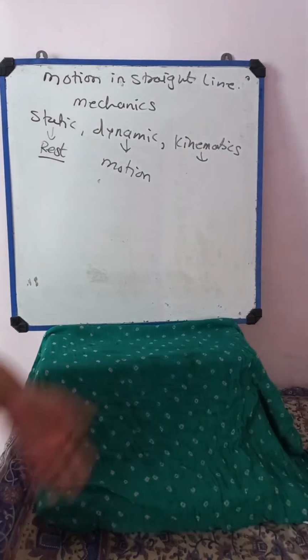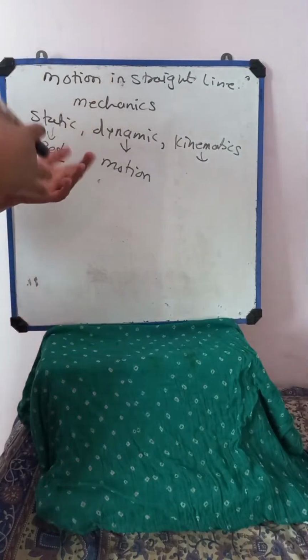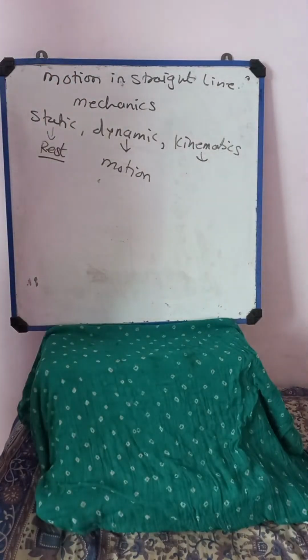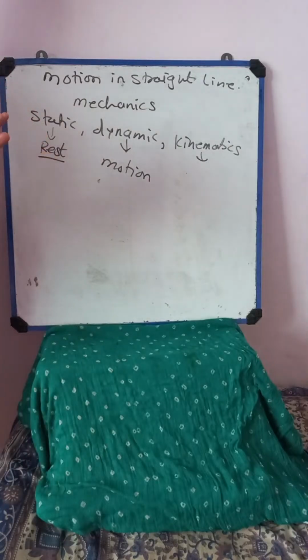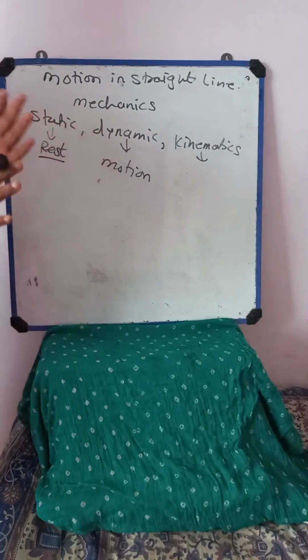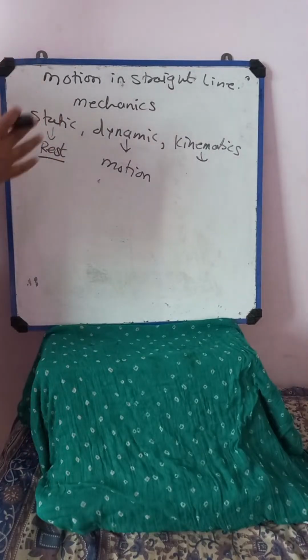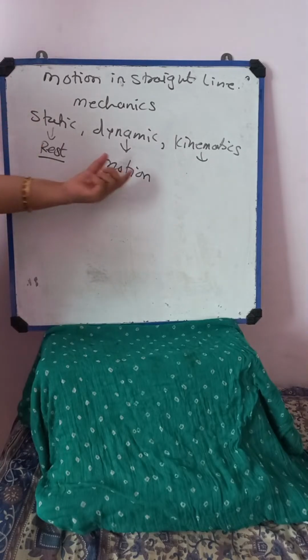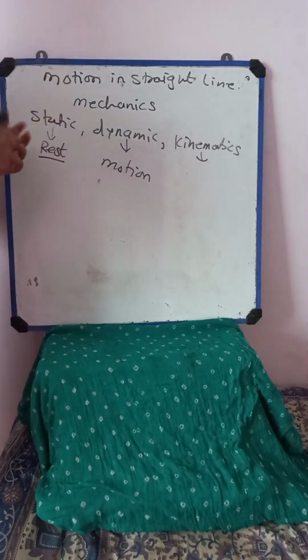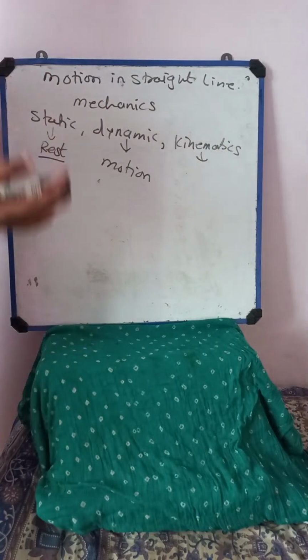For example, we walk from one room to another room, people are running, vehicles are moving from one place to another. These are all examples of motion. Rest means the object is not moving, the position of the object remains the same, and in motion the position of the object is continuously changing. For rest, I gave the example of a board in a classroom, which is at a rest condition. For motion, if I am moving here and there in this room, then according to the surroundings I am in motion because I am changing my position.